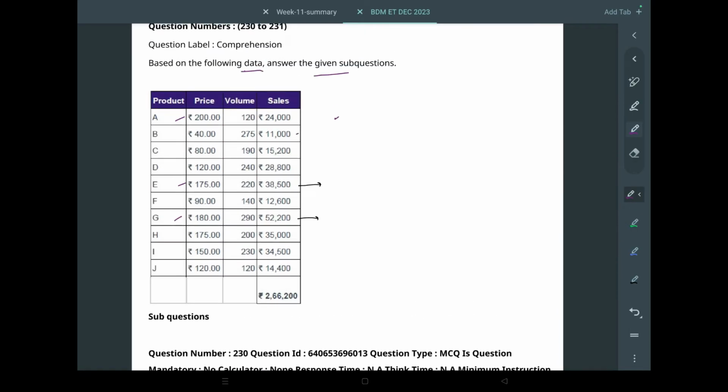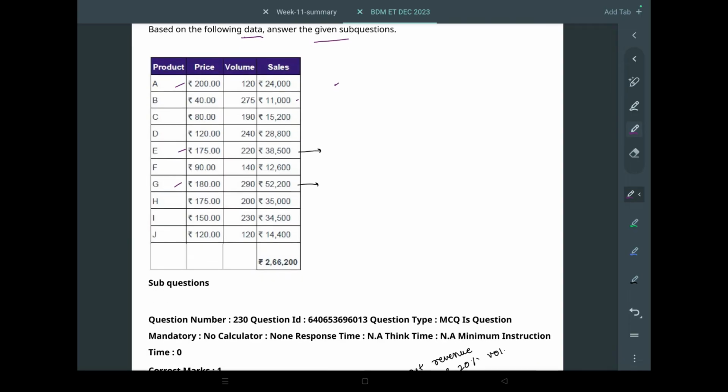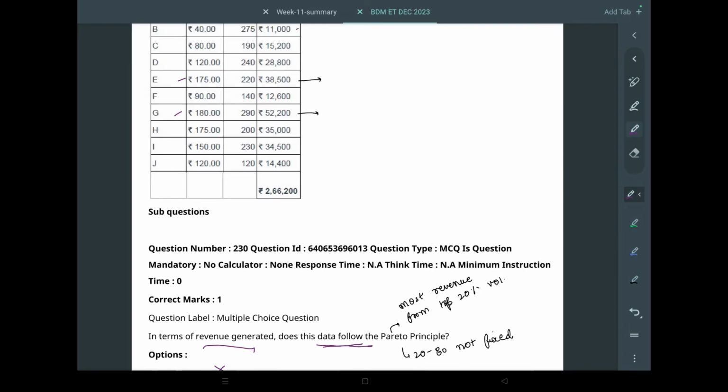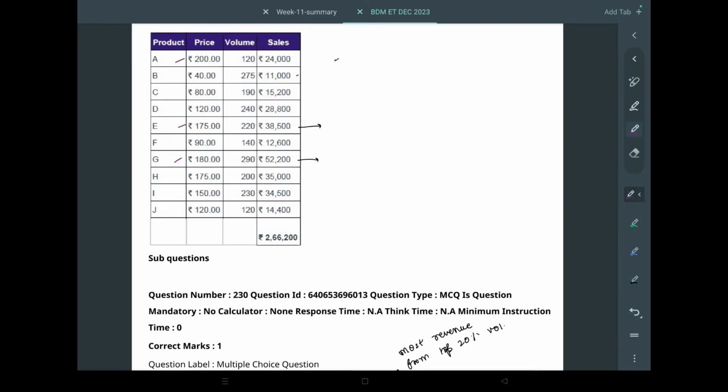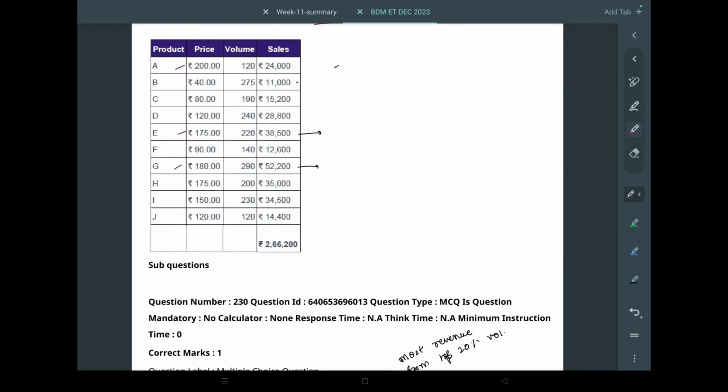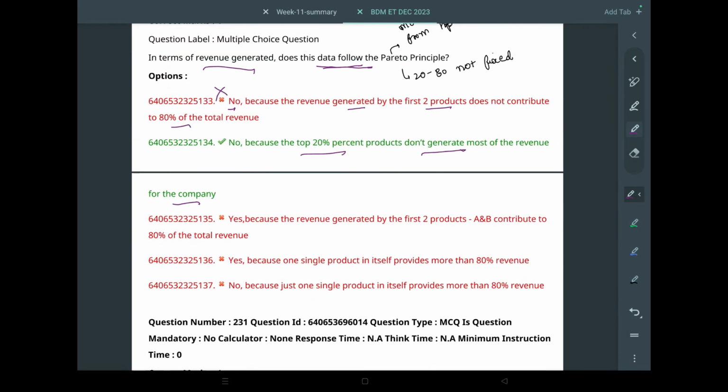So yeah, these will be the few which will be the top 20%, but they don't necessarily contribute to the maximum amount. It will be around, I guess, 14-15% only, like not much, around max to max 18%, I guess. So because the top 20% does not generate most revenue for the company, this will be the correct option.